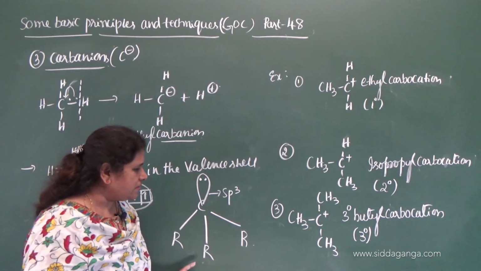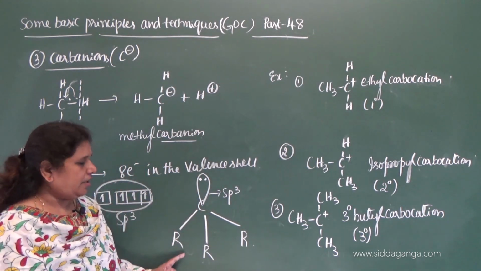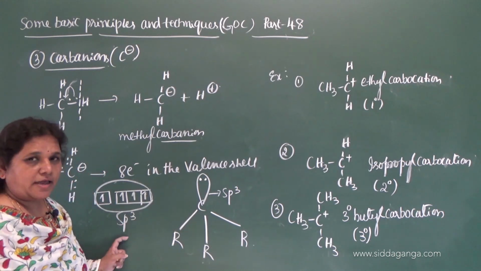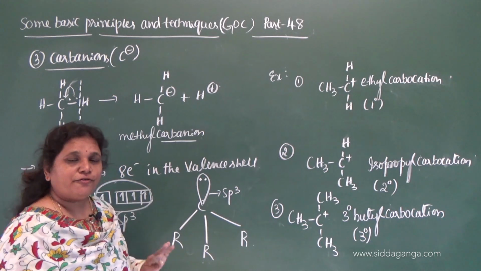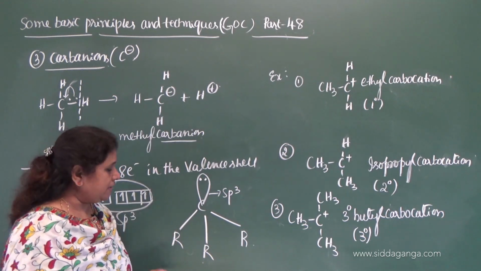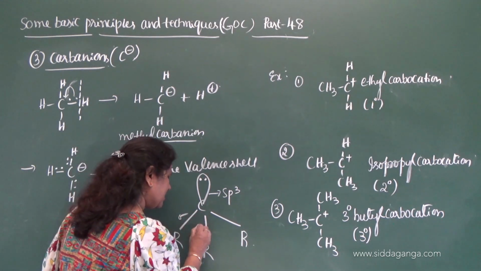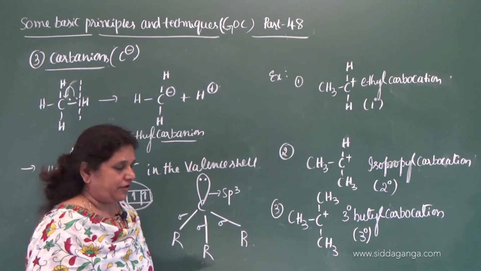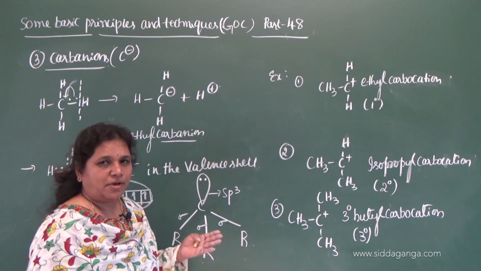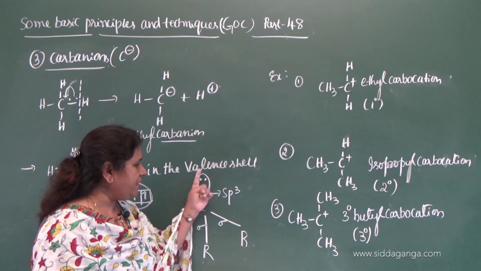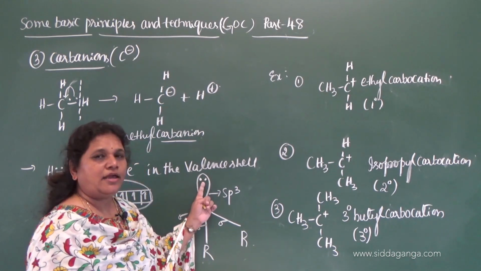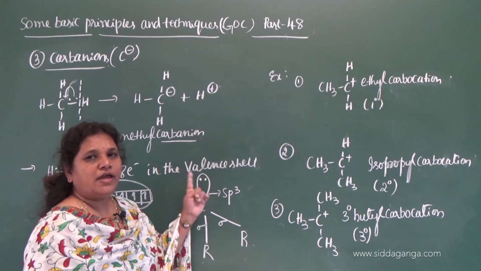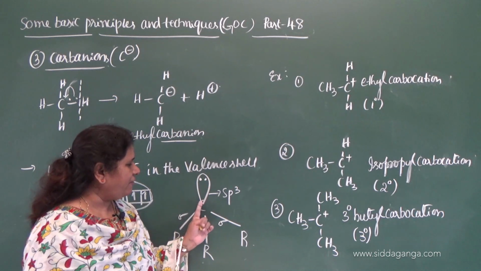So this is the geometry of the carbanion. Out of 4 sp3 hybrid orbitals, it forms 3 sigma bonds with the alkyl groups. The 3 alkyl groups may be same or different, and 1 sp3 hybrid orbital contains a pair of electrons.